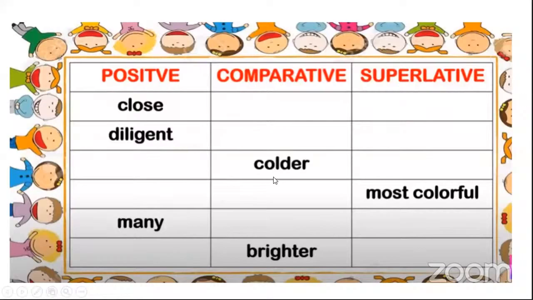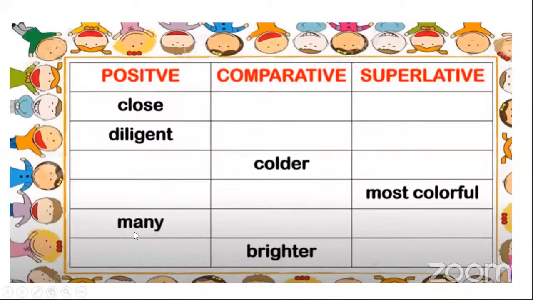Now here, what I did, I made it completely vice versa. I give the comparative. It will be cold. Cold, colder, and superlative coldest. And now here, the positive will be colorful. Comparative will be more colorful, and superlative, most colorful.